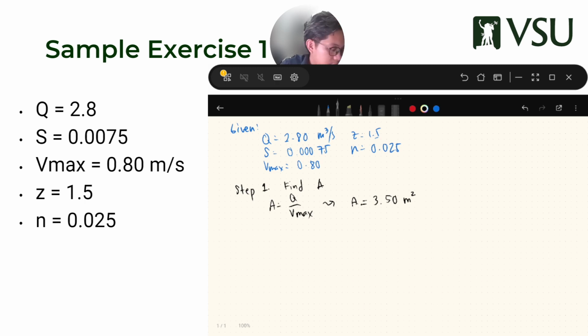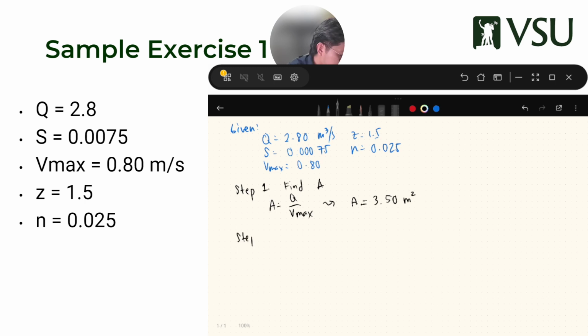So, that is just your 2.8 divided by 0.8, 3.5 meters. Again, I will do no round-offs in the majority of my calculations. My round-off should only be on the final answer, which is B and D. Let me move this here for a bit so I'm centered as I'm doing this.